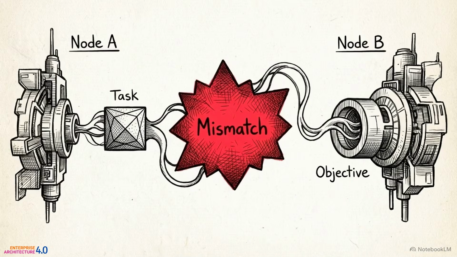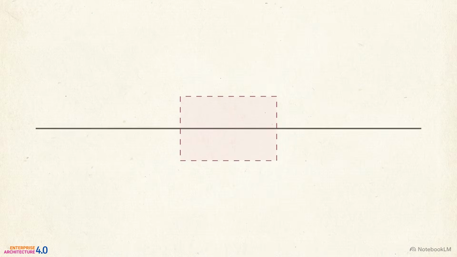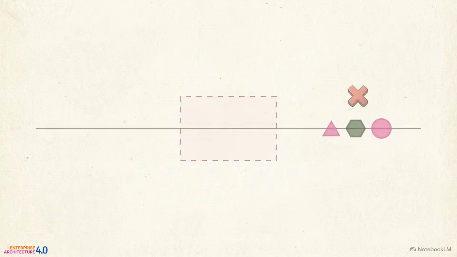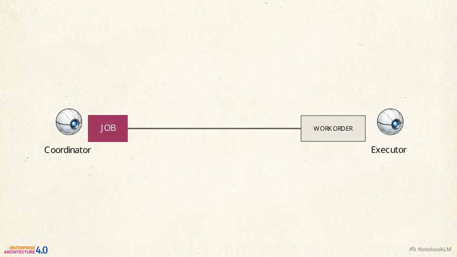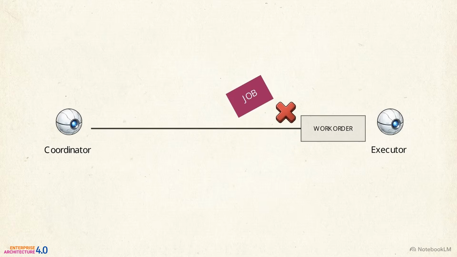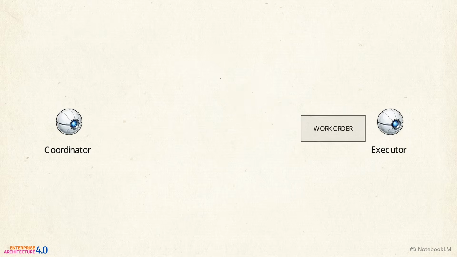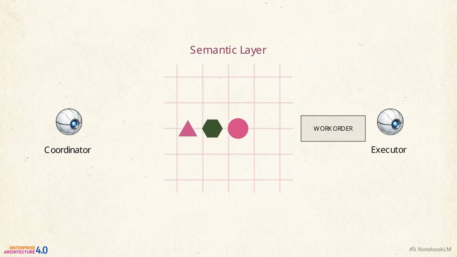Even with strict policies, autonomy relies heavily on interpretation. If agents cannot interpret context and state consistently, coordination collapses. Minor variations in how systems define an event quickly compound into semantic drift, a systemic failure where shared meaning splits over time. Consider a field logistics scenario. A coordinator agent assigns a task, categorizing it as a job. The downstream executor agent receives the signal, but its programming only processes work orders. Because their definitions mismatch, the task stalls, creating a silent failure.